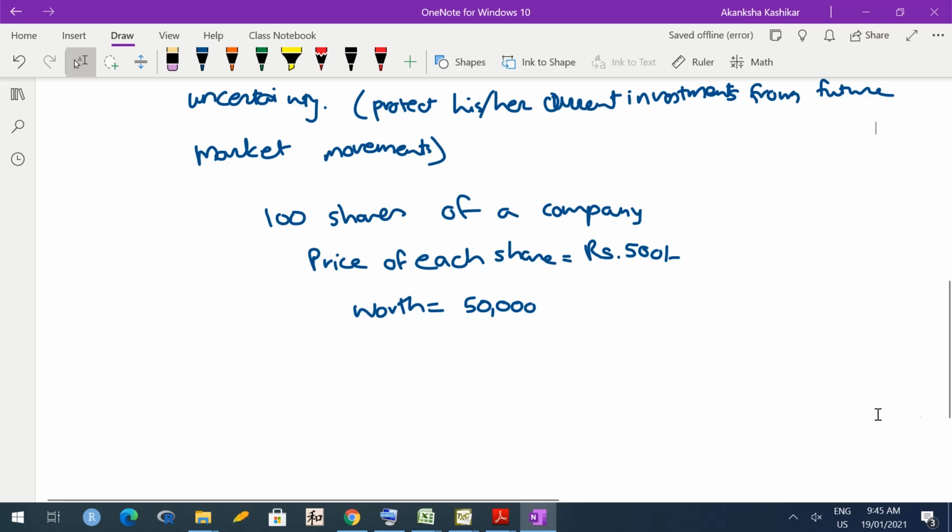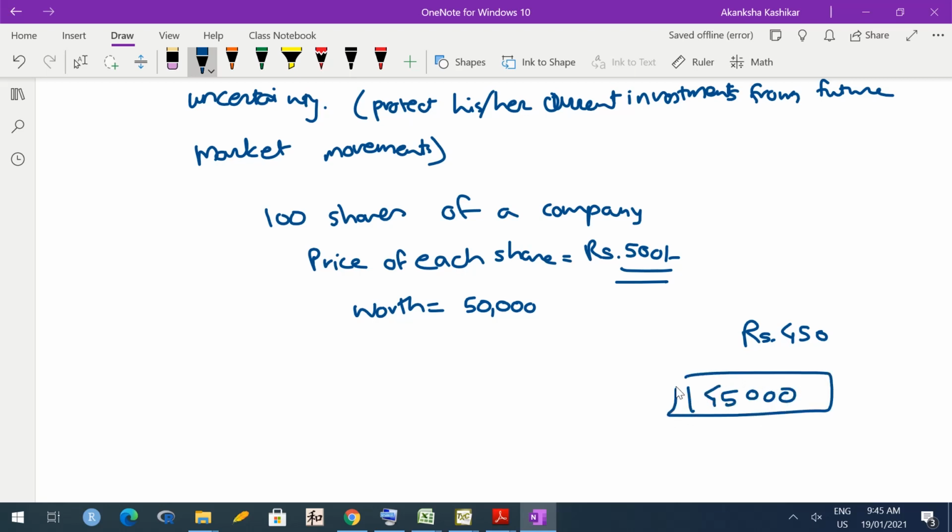Suppose it happens that at the end of say 3 months, this share price of this company has gone down to say rupees 450, then what would it mean? It would mean that at the end of 3 months, this person's worth is reduced to 45,000 from 50,000. So he has kind of lost 5,000 rupees. That is what is meant by losing money. So a hedger does not want to take too much risk. A hedger always wants to protect his or her current investment.